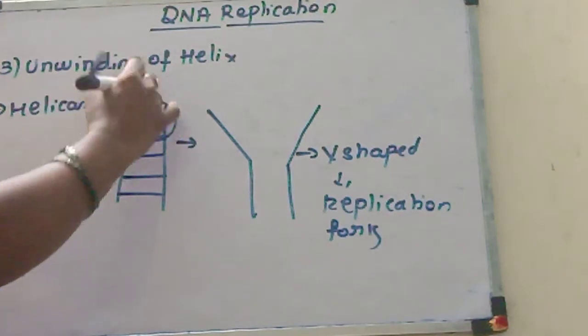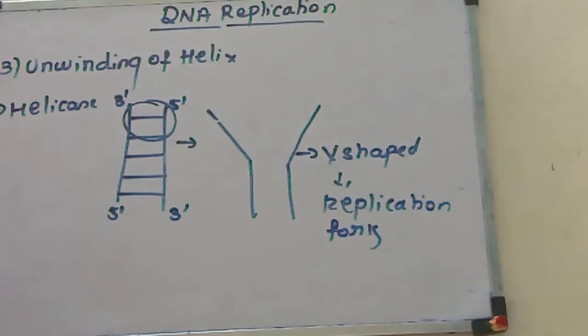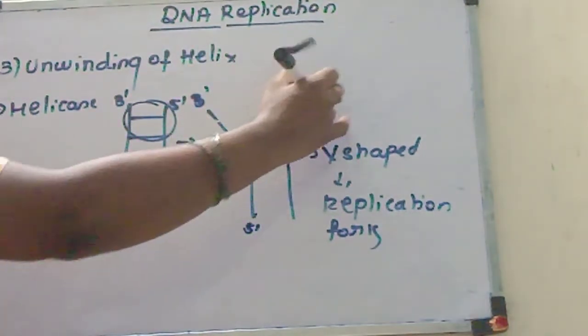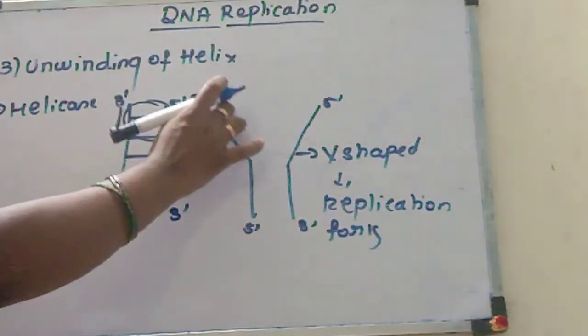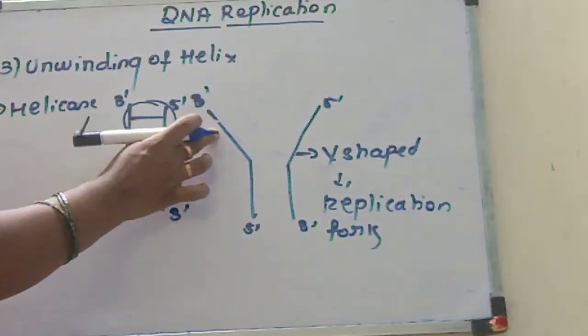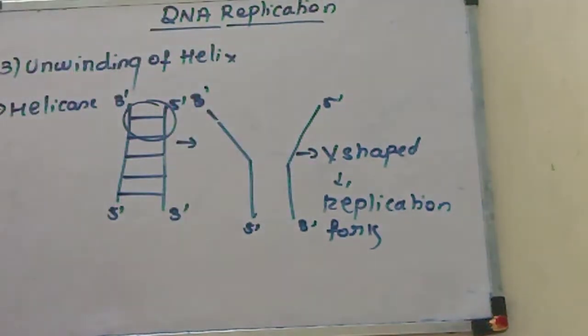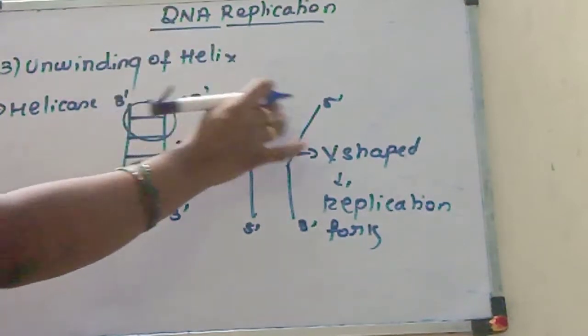You know very well, if one strand is 3' to 5', the other strand should be anti-parallel, meaning 5' to 3' direction. Suppose this parental strand is 3' to 5' and this parental strand is 5' to 3'. The next step is formation of the primer strand, because each parental strand is going to synthesize one new strand. But to initiate DNA synthesis, we add a primer on both strands.